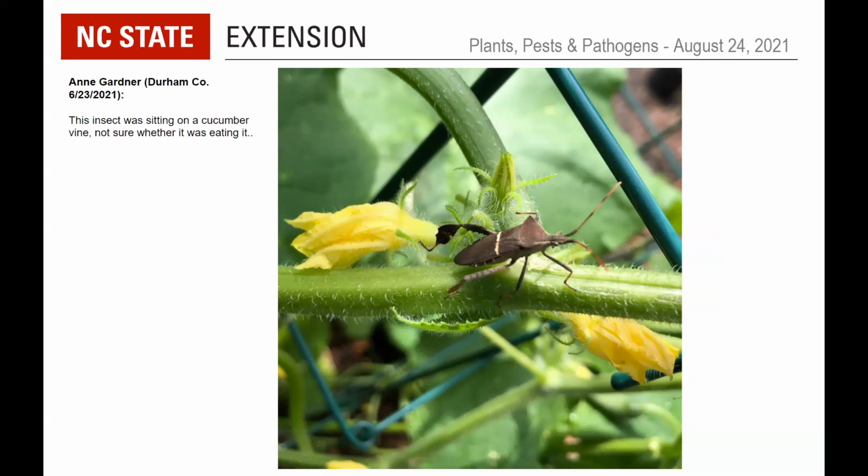When they feed on fruits, they can cause issues. So these, I would try and get the eggs. I would show you the eggs, but I don't have time. Or just pick off the adults. They do stink like stink bugs. Or remove them. There are some chemicals that can be used, but they're not a very consistent pest, and they are found on all different plants all over the place.